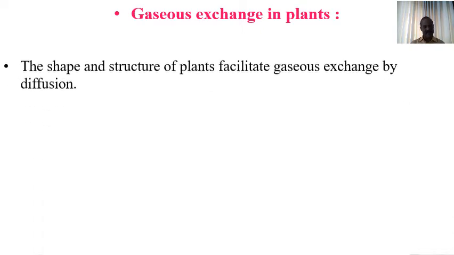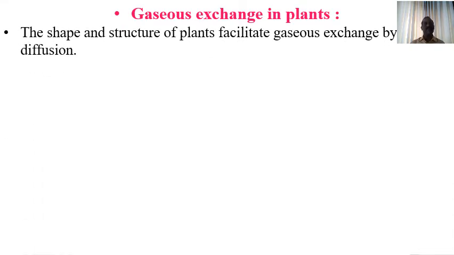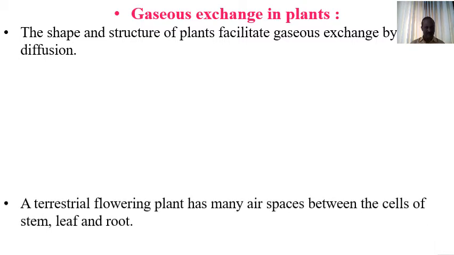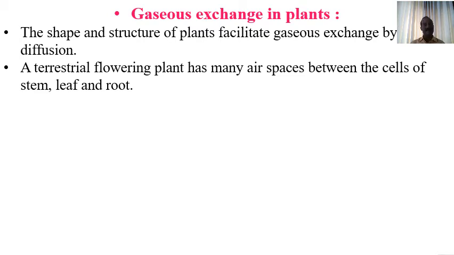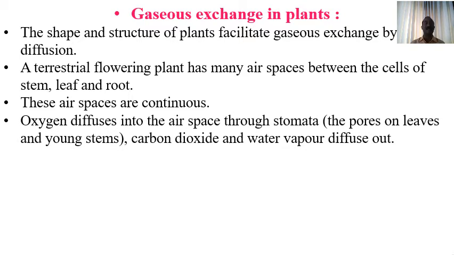Now first we will see the exchange of respiratory gases in plants. As far as plants are concerned, the shape and structure of plants facilitate gaseous exchange by the simple process of diffusion. A terrestrial flowering plant like an angiosperm has many air spaces between the cells of the stem, leaves and the root. These air spaces form a network, they are continuous, connected to one another.